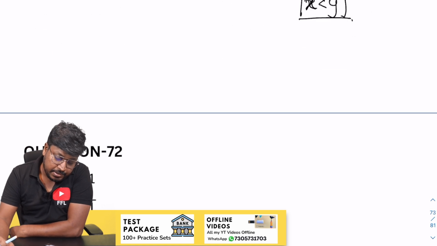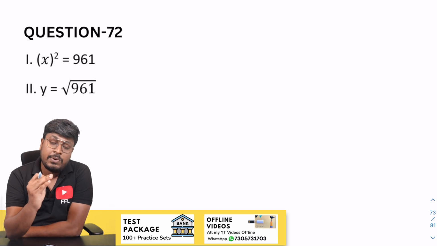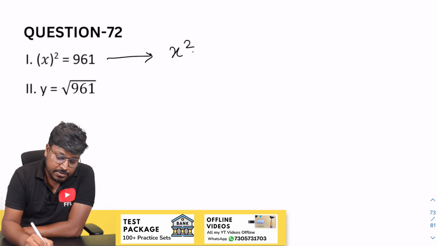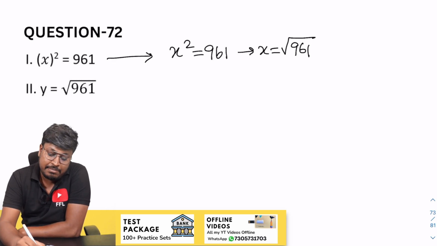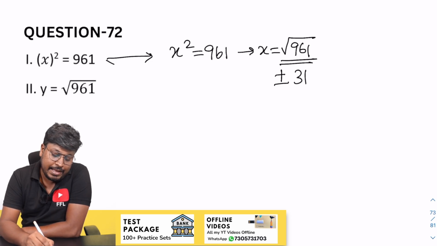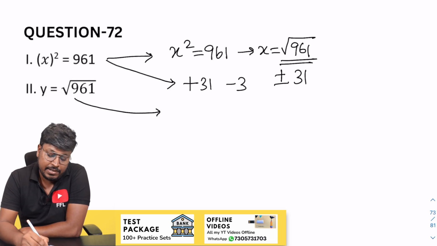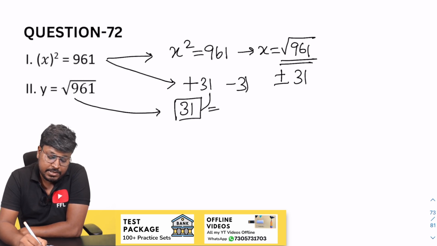So 72nd question, x square is equal to 961. The square root of 961 will be 31. But see here, x square is equal to 961. What is the next step? x is equal to square root of 961. So you have put the square root for some number. While removing it, it will be plus or minus 31, right? So the factor of x will be plus 31 and minus 31. But for y, they have directly given square root of 961. So the answer will be only 31. So now you have to find the answer, which is equal to, and this will be greater than.